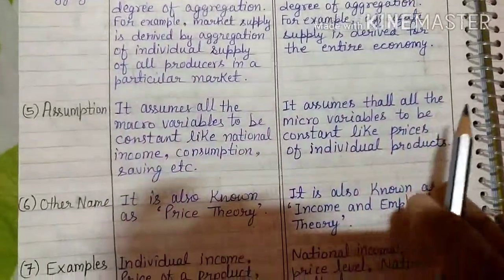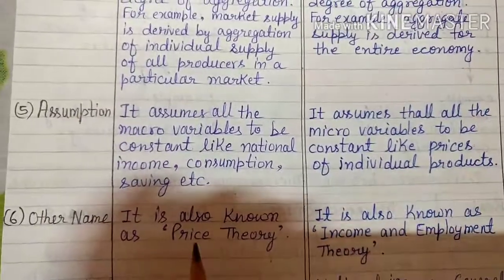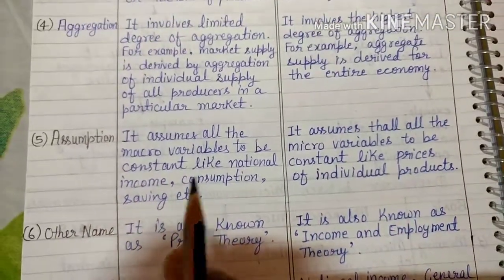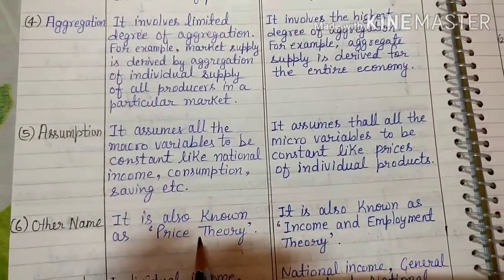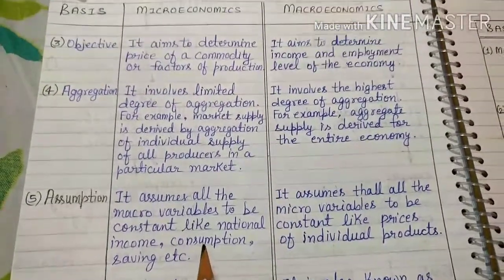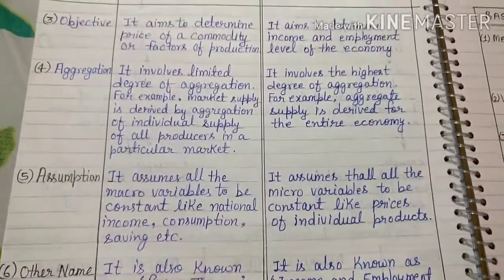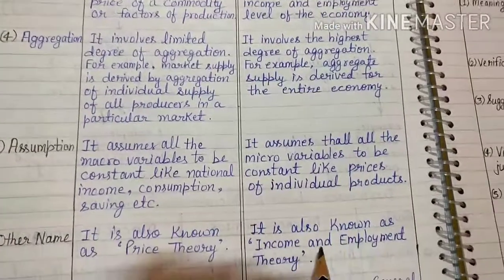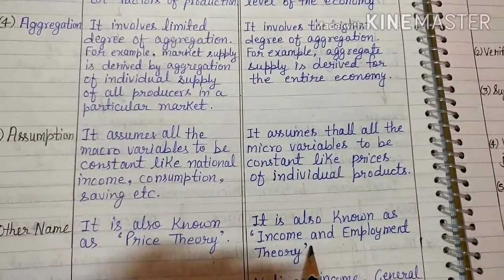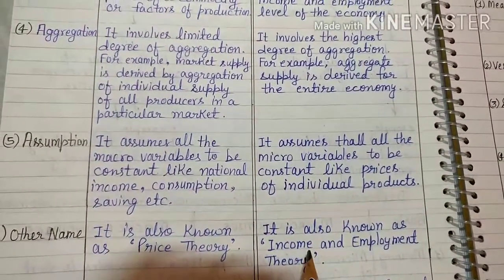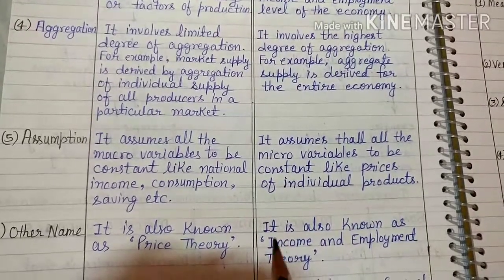Then comes the second last one, which is the other name. What is the other name of microeconomics? It is also known as price theory. What is the other name of macroeconomics? That is income and employment theory, because here we are talking about the national income and the employment in the country.